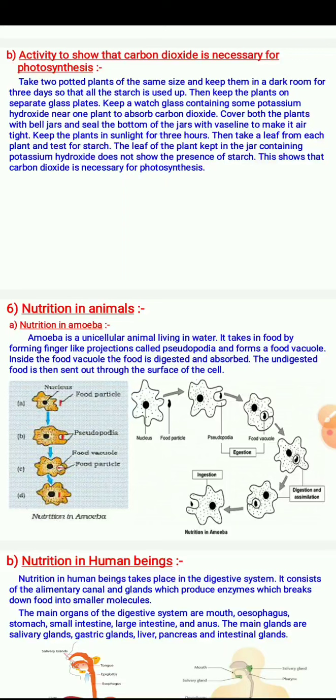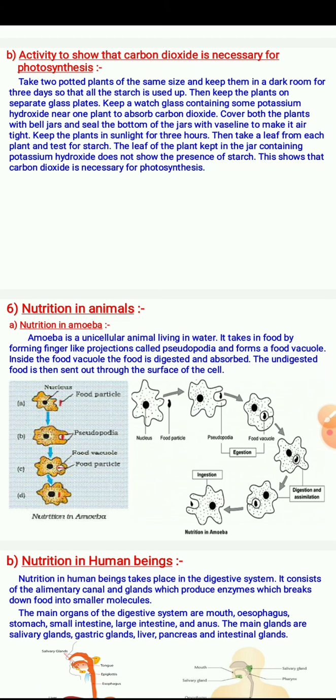Nutrition in amoeba, a unicellular organism. Amoeba is a unicellular living organism present in water. It takes its food by forming finger-like projections called pseudopodia and forms a food vacuole. Inside the food vacuole, the food is digested and absorbed.